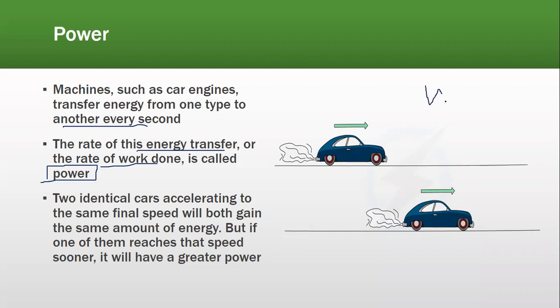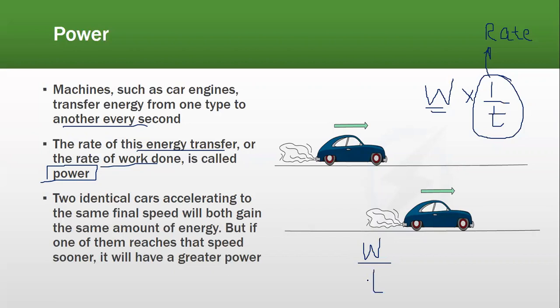Now work done is this, and whenever rate comes, rate means 1 over t. The term rate, which is 1 over t, basically means rate. So when we multiply work done with rate, the rate of work done becomes W over t, which means that power is equal to rate of work done. Okay? And rate of work done is W over t. So the formula we have for power is W over t, work done divided by time.